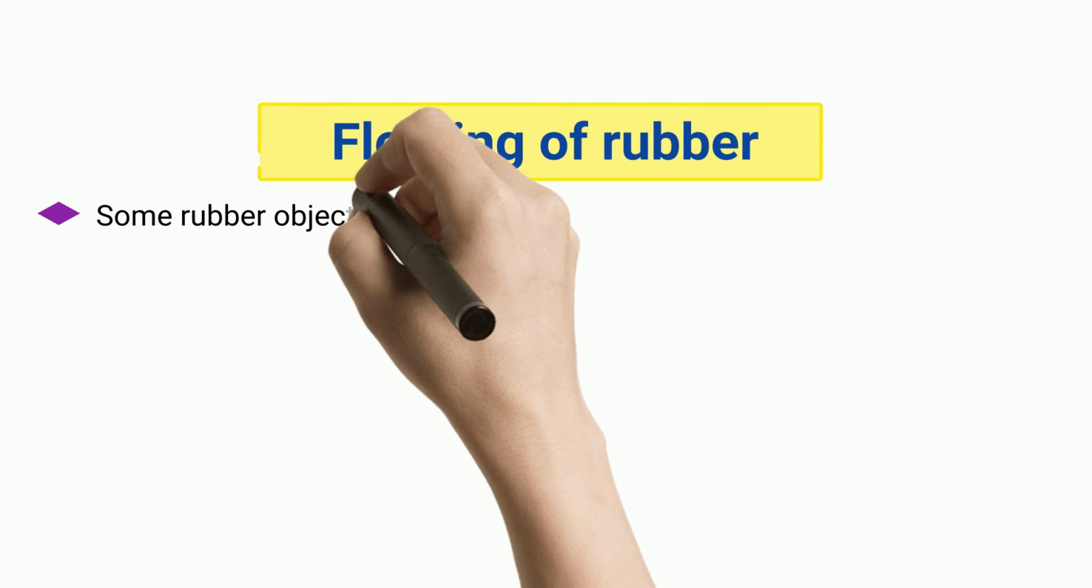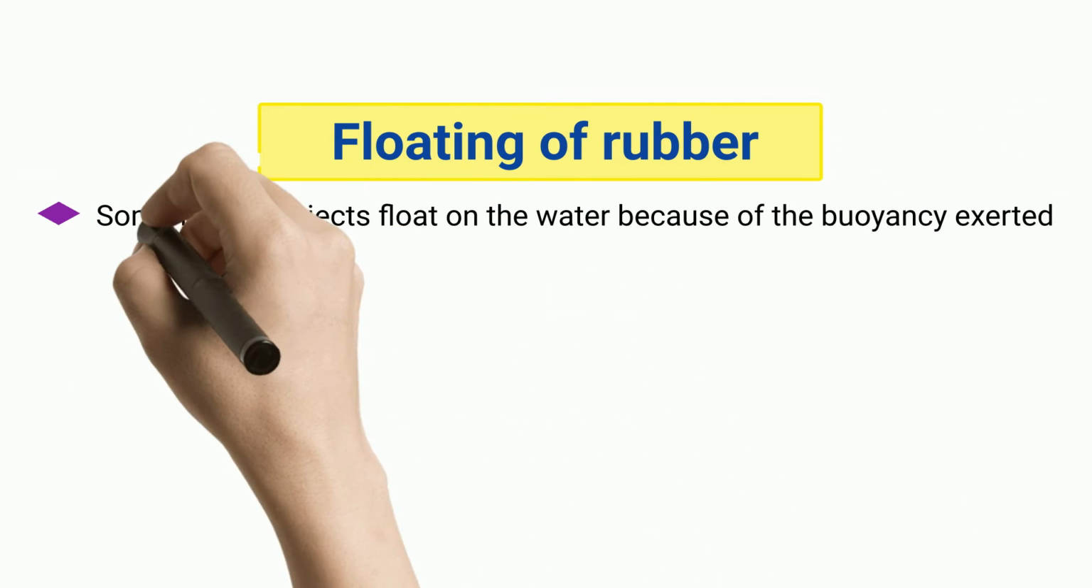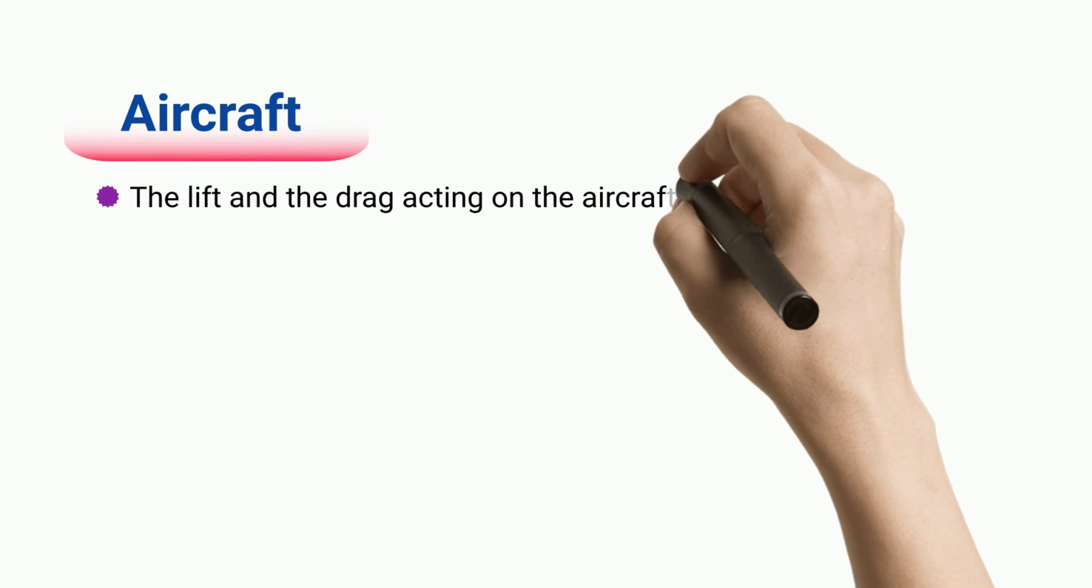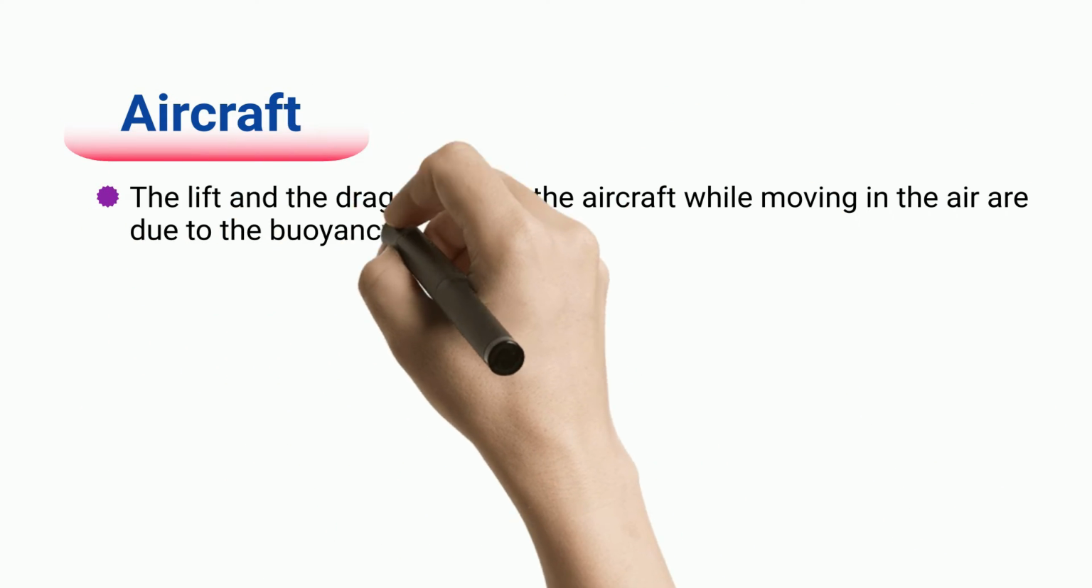Floating of rubber. Some rubber objects float on the water because of the buoyancy exerted on them. Aircraft. The lift and the drag acting on the aircraft while moving in the air are due to the buoyancy.